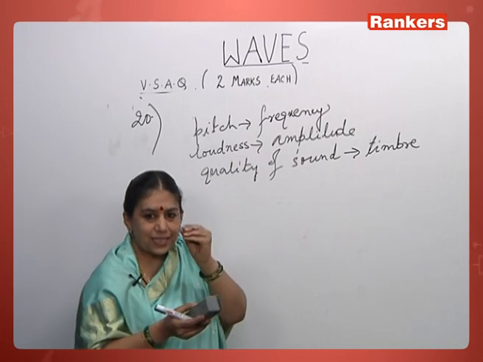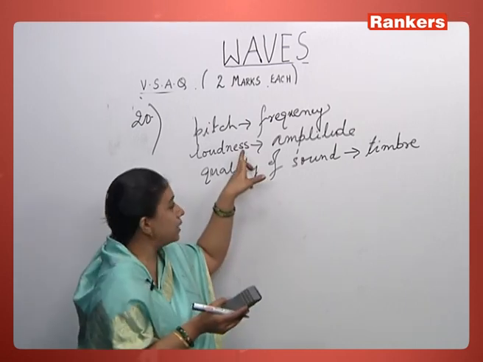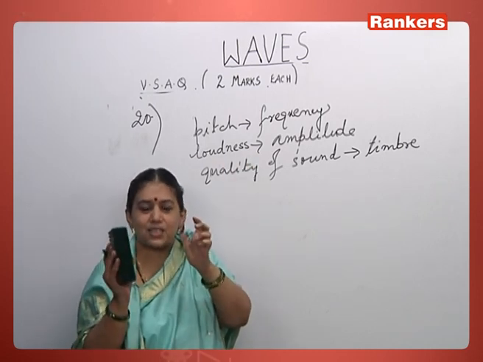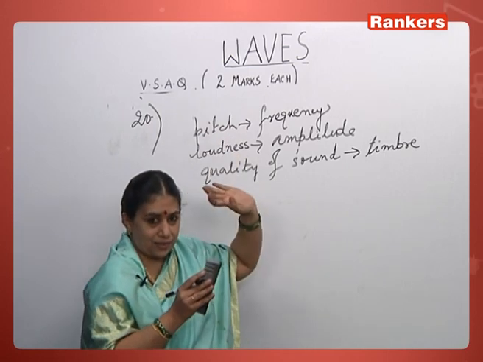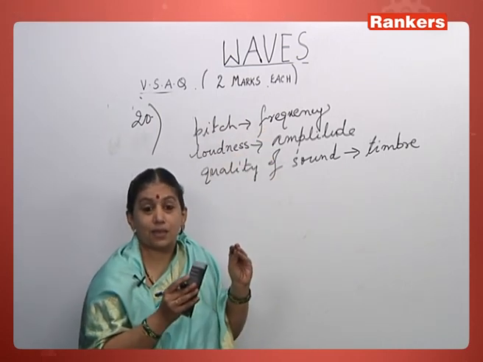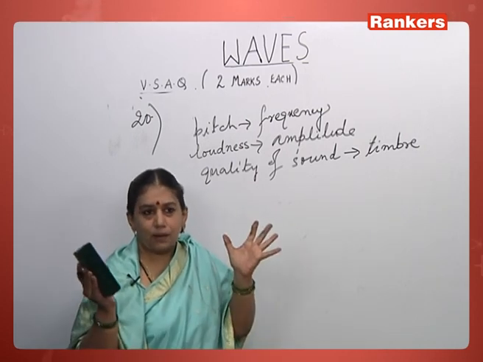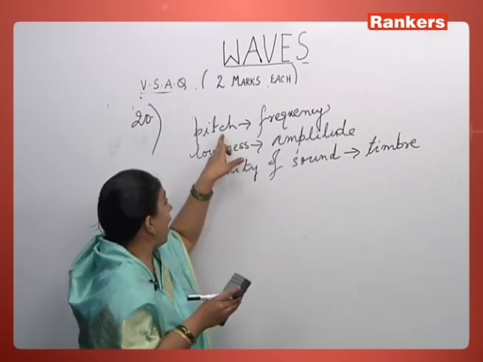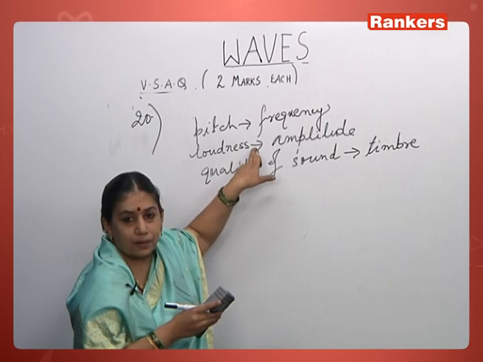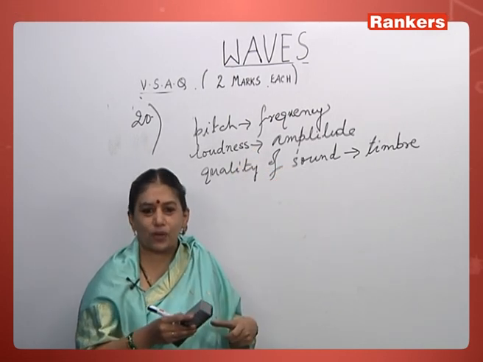But a small mosquito makes a very small sound. The loudness is less, but its pitch is very irritating. The shrillness is very irritating. That refers to frequency, meaning it makes more vibrations per second. Usually they say ladies have a shriller voice than men. Ladies are shrill, meaning they have more pitch, more frequency. But men are louder, their amplitude of voice is more. Again, that is related to the length of the vocal cords.